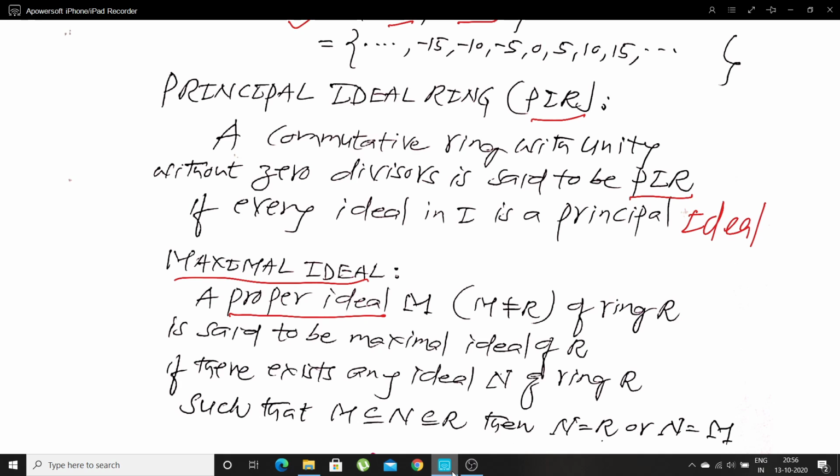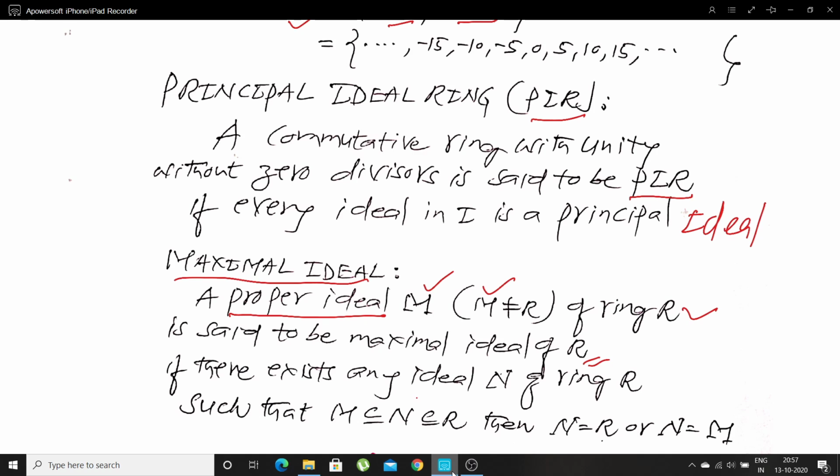Proper ideal, I denote it by M. Proper ideal means the ideal M is not equal to ring R. That means both are distinct. Whenever M is not equal to R, that indicates it is a proper ideal. That means a proper ideal of a ring R is said to be a maximal ideal of R. Listen to my words carefully.